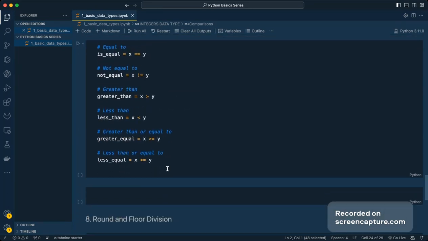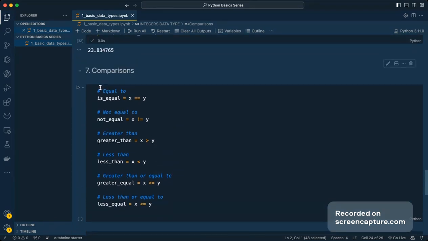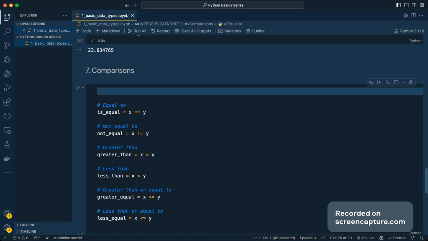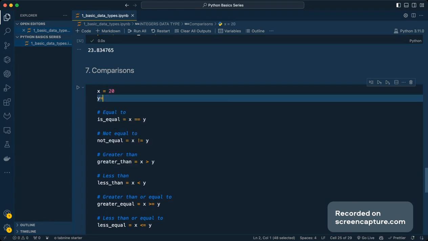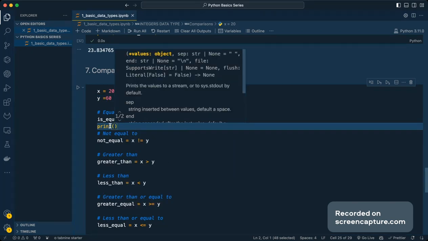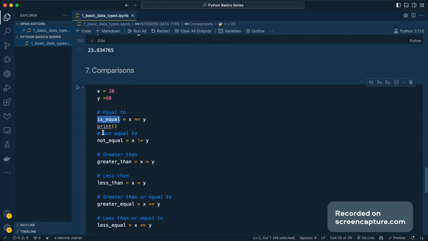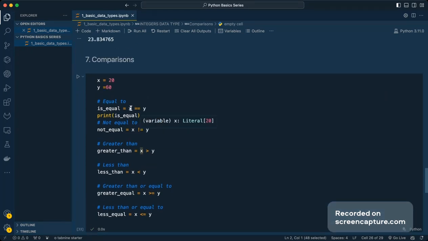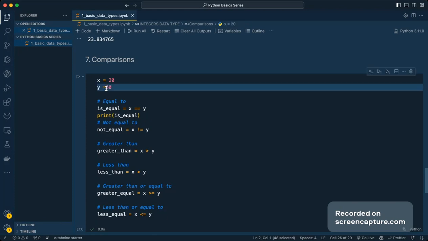Then we have comparisons. This will return us the boolean values. If I give x equal to 20 and y equal to, let's assume, 16, and I try to print is equal, it's saying false. Why? It is because x is definitely not equal to y over here.